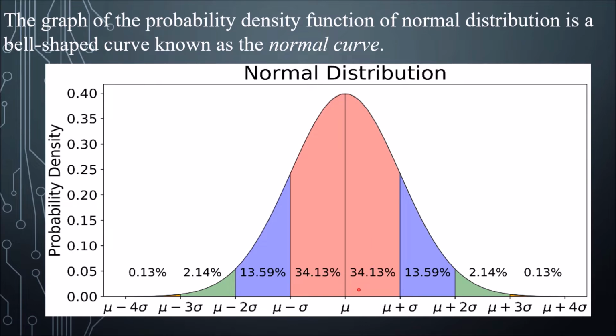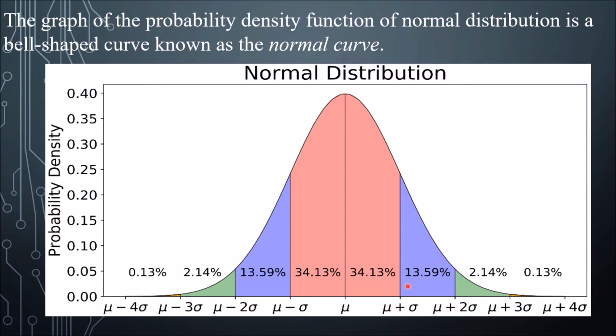And of course, from 13.59 up to 13.59, adding all the areas, we have 95.44% of all the values lie within 2 standard deviations from the mean. So 2 standard deviations from the mean.